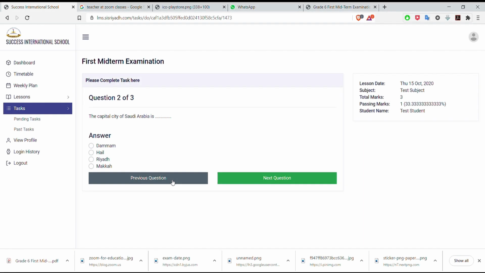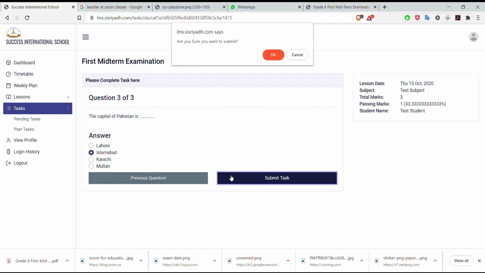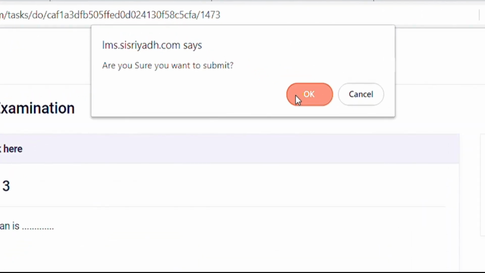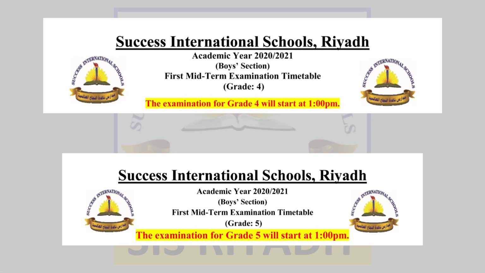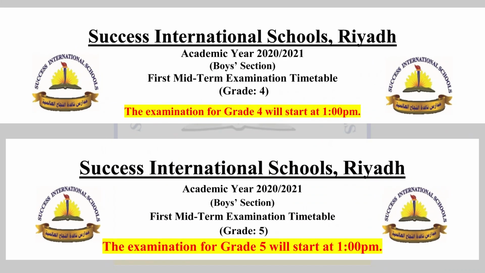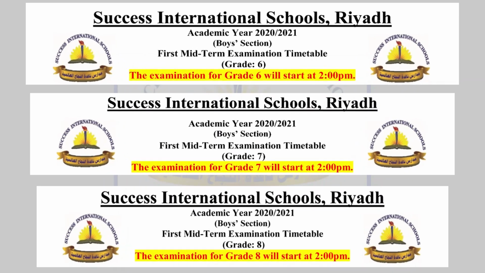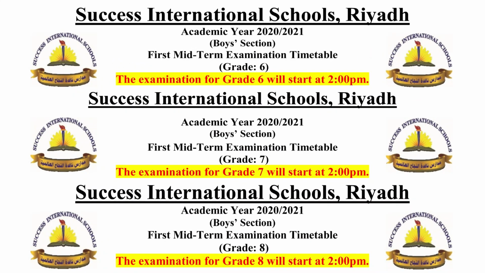You can also view the previous question. Once you press the button Submitted, you will be asked, are you sure about the submission? This facility will help you to have a great confirmation about your examination. The examinations for grade 4 and 5 will start at 1 o'clock, while those of grade 6, 7 and 8 will start at 2 p.m.